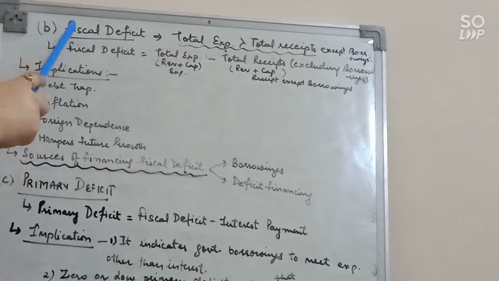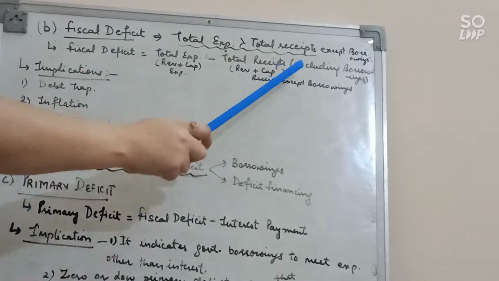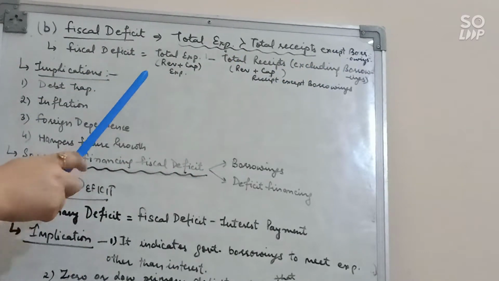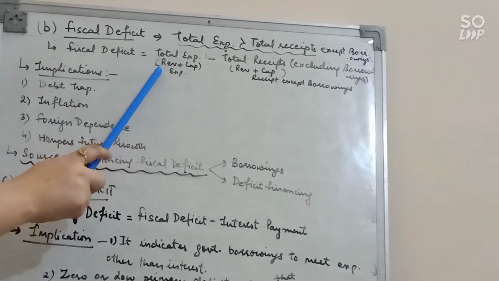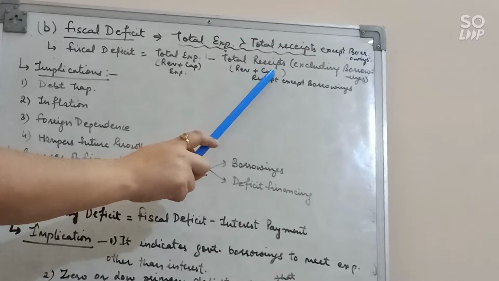Next is fiscal deficit. Fiscal deficit means total deficit. So it is a difference between total expenditure and total receipt excluding borrowings. Because when we will take total expenditure, that is revenue and capital expenditure, and we will take total receipt, that is revenue and capital receipt.